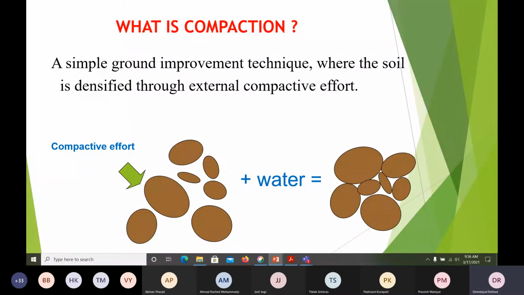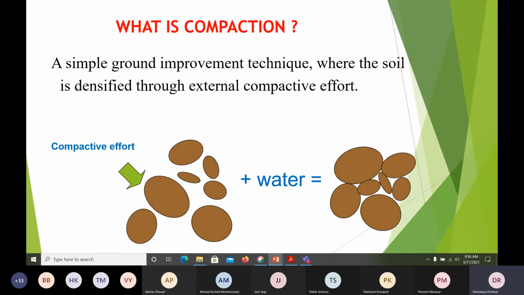So why do we generally do the compaction? It is simply a ground improvement technique where the soil is densified through external compactive effort. Suppose we have selected a site where the soil is very loose. We should not go for construction on loose soil. What we have to do is improve the ground. How can we improve it? We do the compaction, by using the roller, dynamic compaction, and so on. There are so many methods.